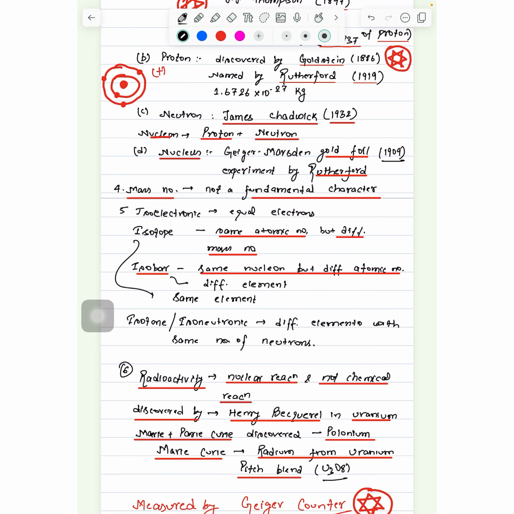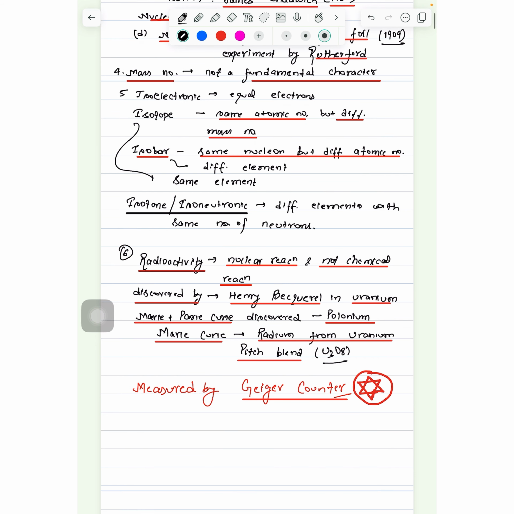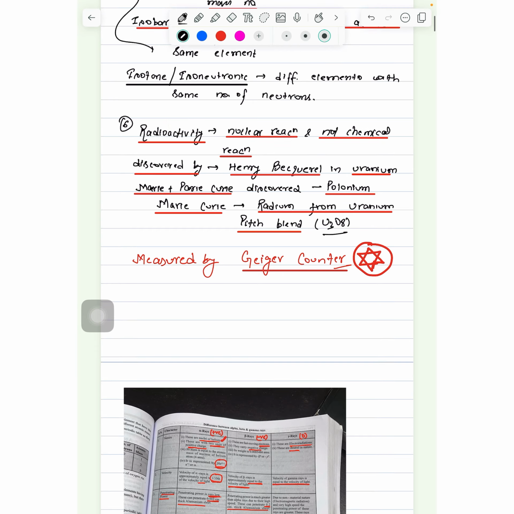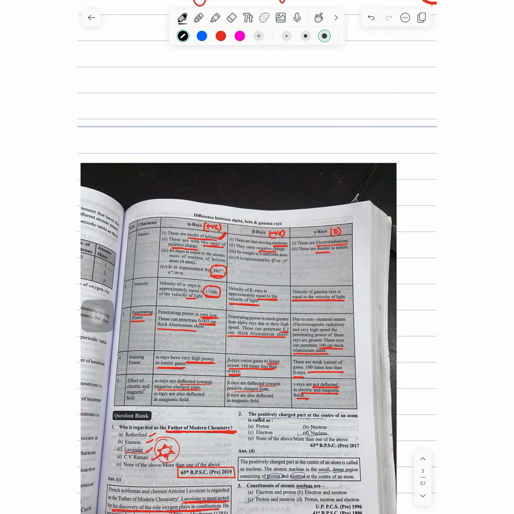Isotone, isoneutronic, different elements with same number of neutrons. Radioactivity is a nuclear reaction, not a chemical reaction, discovered by Henry Becquerel in uranium. Marie Curie discovered polonium. Marie Curie derived radium from uranium or pitchblende U3O8. Radioactivity measured by Geiger counter. Rays, alpha, beta, gamma rays. Alpha rays positive, beta rays negative, gamma rays neutral.